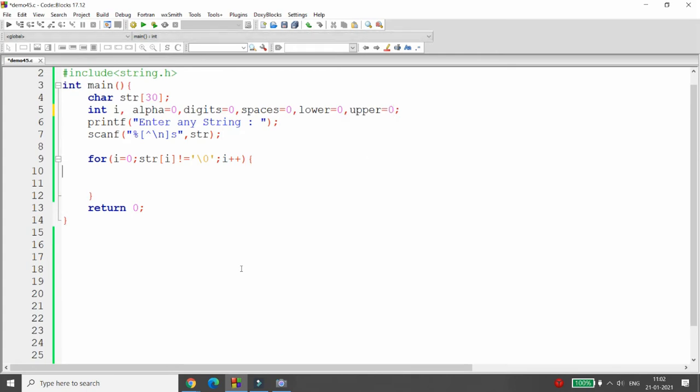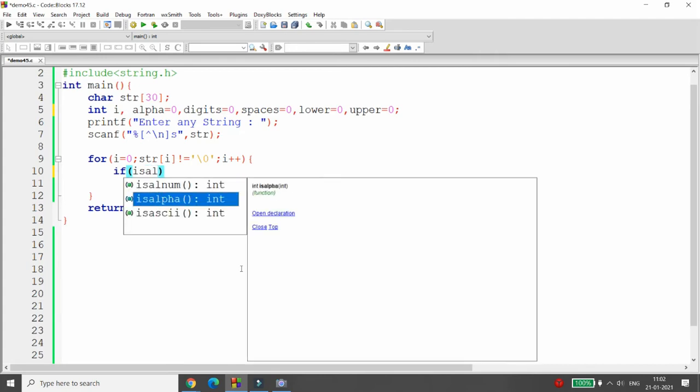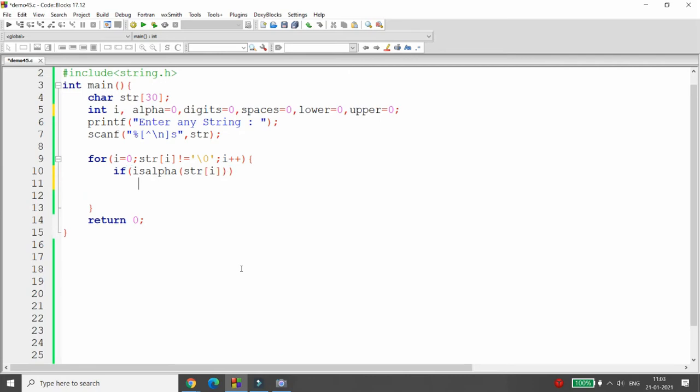Now, whenever the user enters the value, I want to check if it is alpha. Here you can write the condition. If you want to do the same program using ASCII value, then you can write: greater than or equal to 65 and less than or equal to 90, or greater than or equal to 97 and less than or equal to 122, then it is alpha, right? But here you can write using the inbuilt function, that is isalpha. So here you can just pass the value. If it is alpha, then increment the value of alpha.